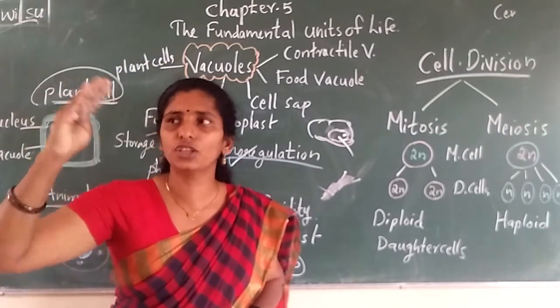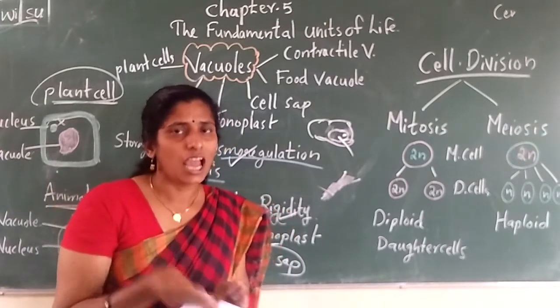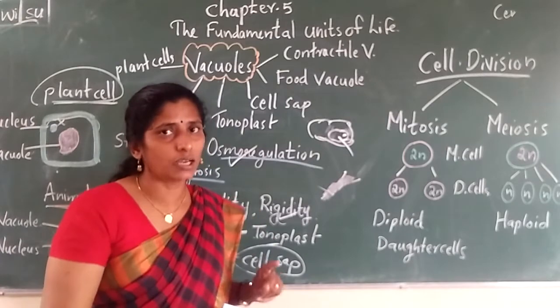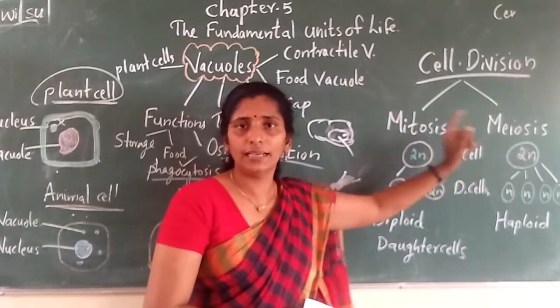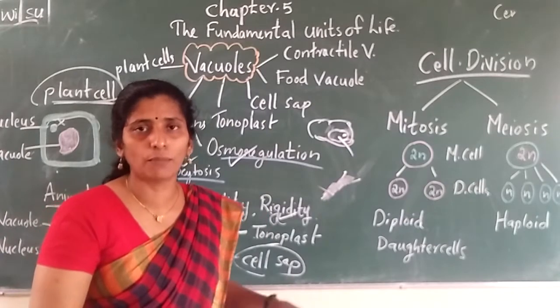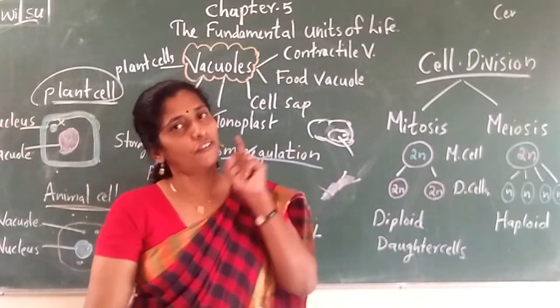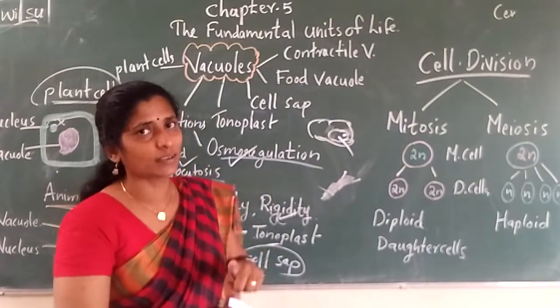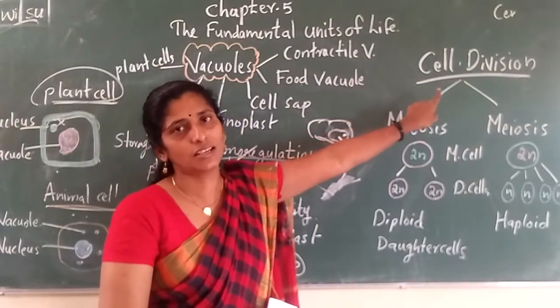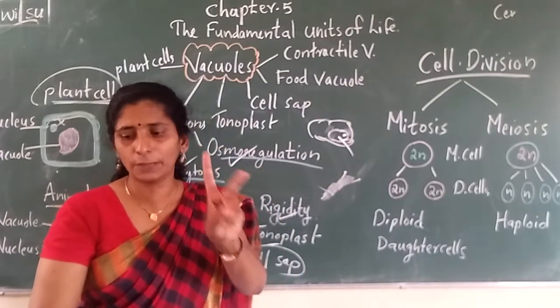So for the formation of a new individual, two gametes must be fused, and these gametes are found where? In the male and the female. So the male gamete and the female gamete are formed inside the male and female. So for the formation of gametes also, what is needed? Cell division is needed. But there are two types of cell division.